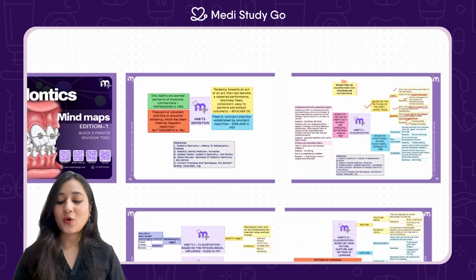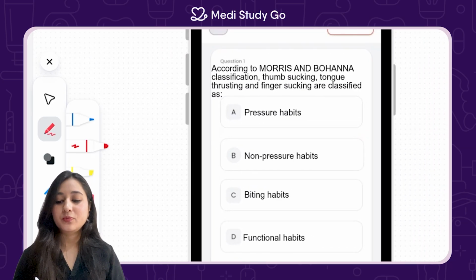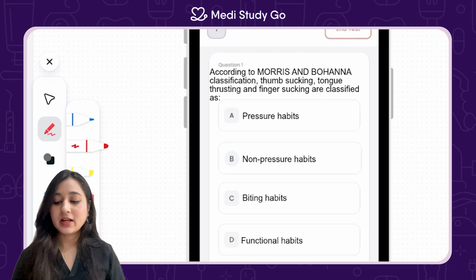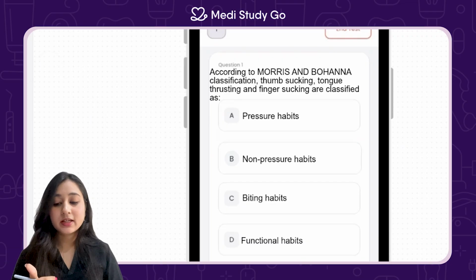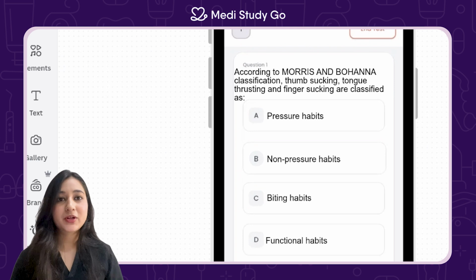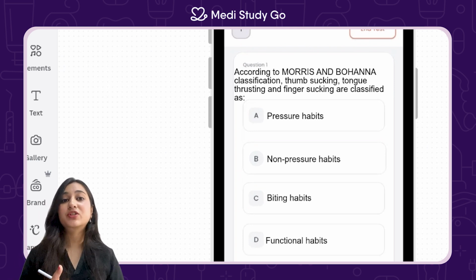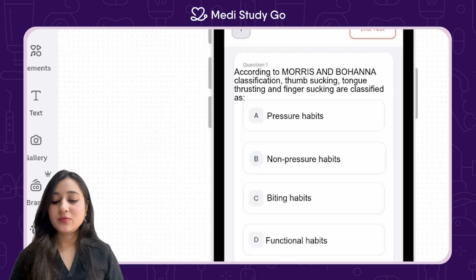And now let's move on to the MCQs for today. The first MCQ, according to Morris and Bohanna classification, thumb sucking, tongue thrusting, and finger sucking are classified as: A. Pressure habits, B. Non-pressure habits, C. Biting habits, and D. Functional habits. So let's see what they are.